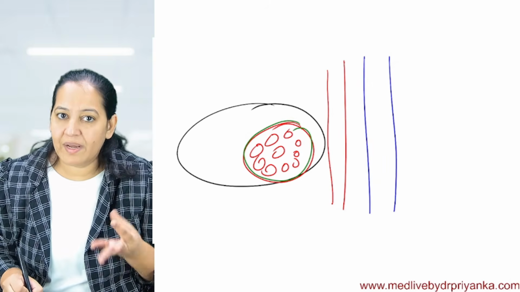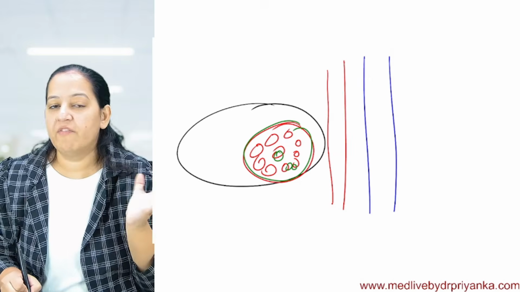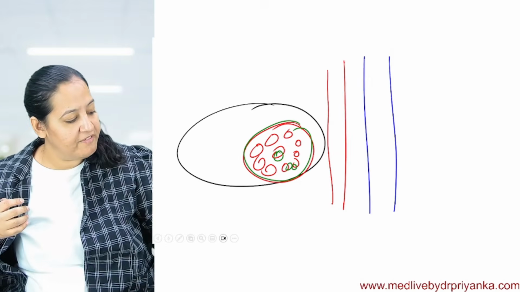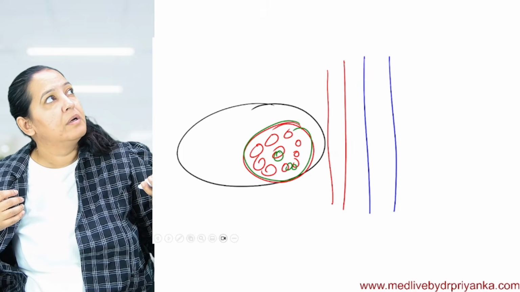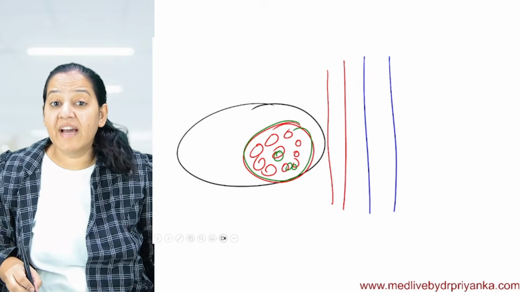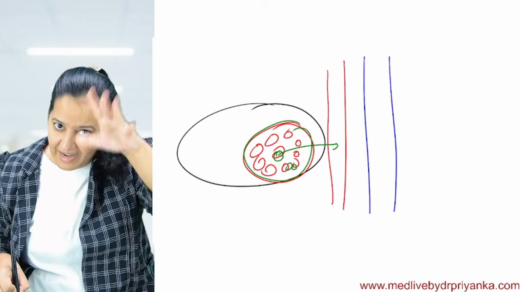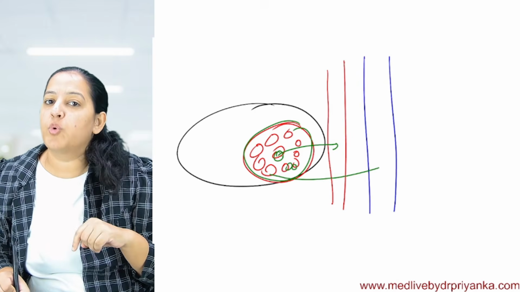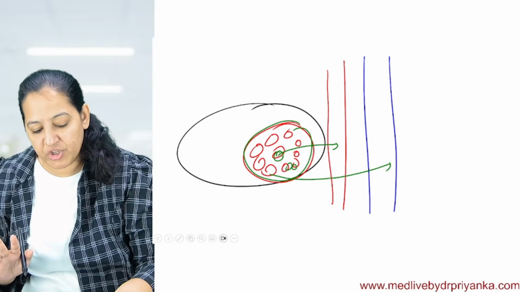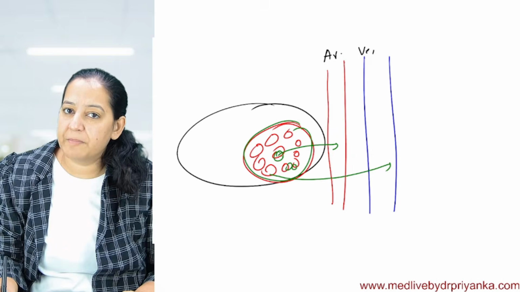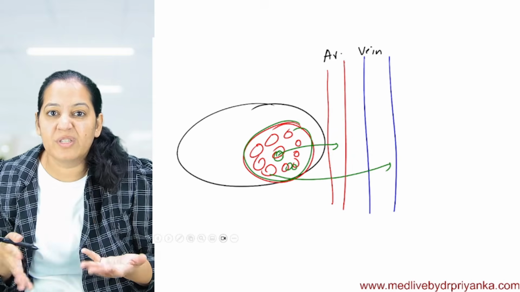The tumor cells will get loosened. Now they want to spread via the hematogenous route. They will prefer to go in the artery and spread everywhere, or they will prefer to go in the vein and spread everywhere. You understood my question? If you understood, then answer. Do they prefer to spread via artery or via vein? I'm asking you. This is a question.